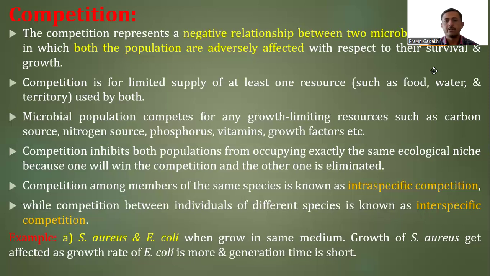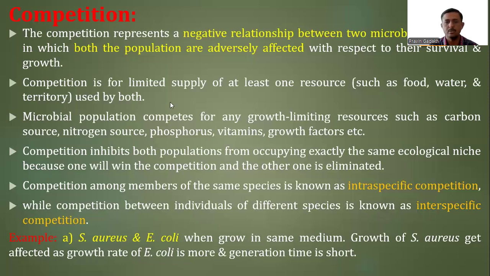Microbial populations compete for any growth-limiting resources such as carbon source, nitrogen source, phosphorus, vitamins, or in other words, other growth factors which are required for the growth of the organism. So when we discuss competition for the growth of any kind of organism, they require different carbon sources, nitrogen sources, phosphorus sources, different nutrients or micronutrients, or different growth factors for their growth.